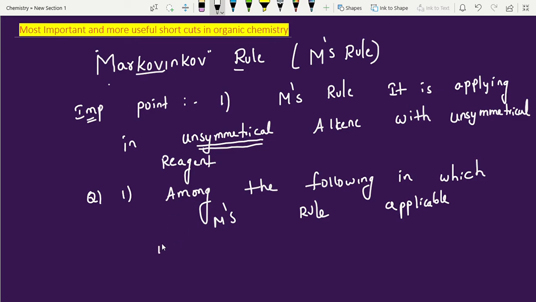First option, CH2=CH2. Option 2, CH3CH=CHCH3.